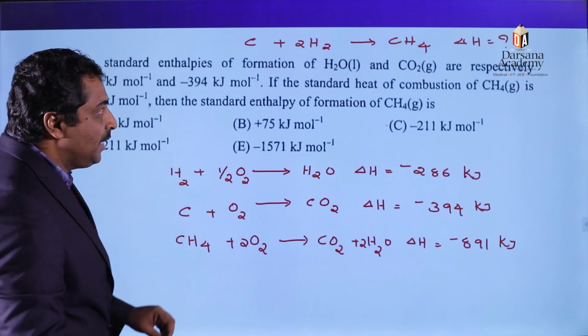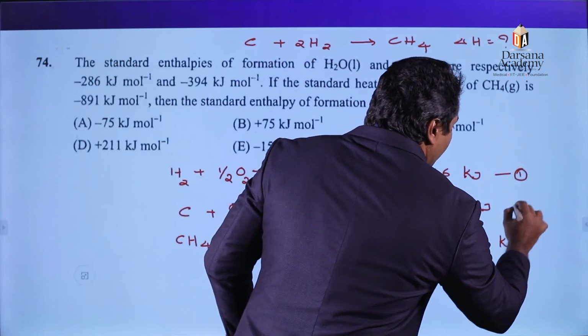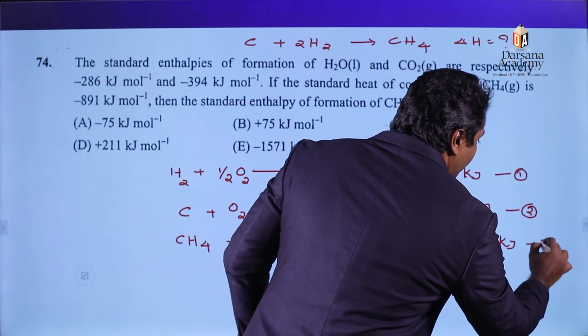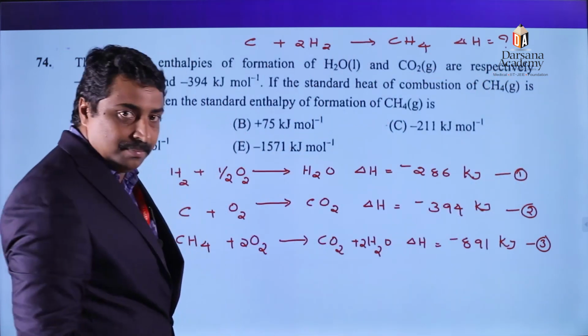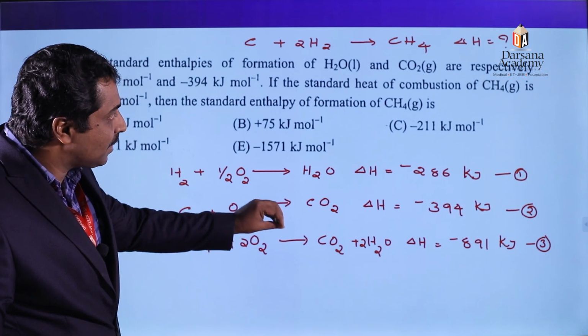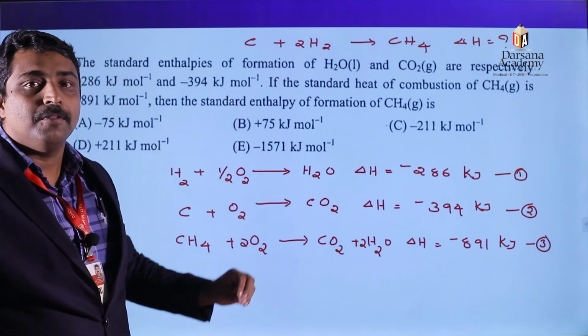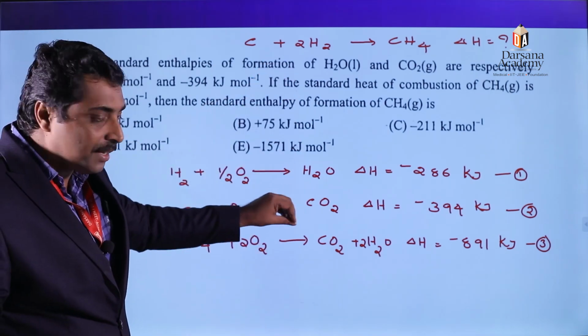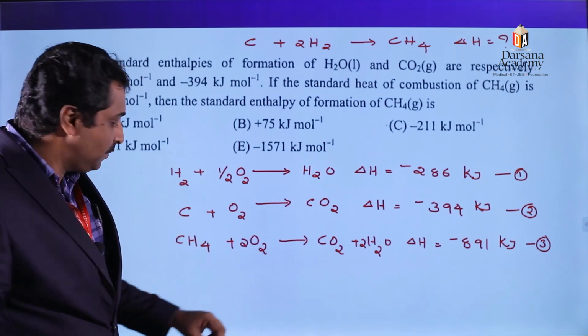So from these three equations, we need to convert and find the enthalpy change for the above reaction. The only thing we need to do is rearrange these three equations and convert them into this fourth equation. How can we rearrange?